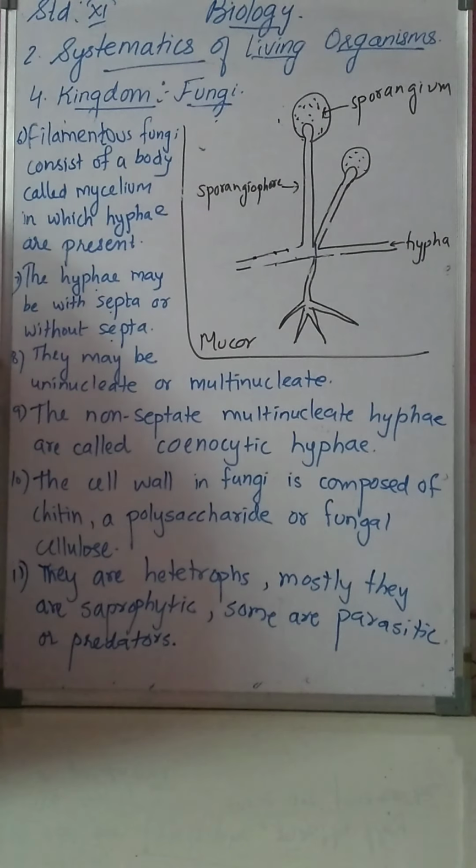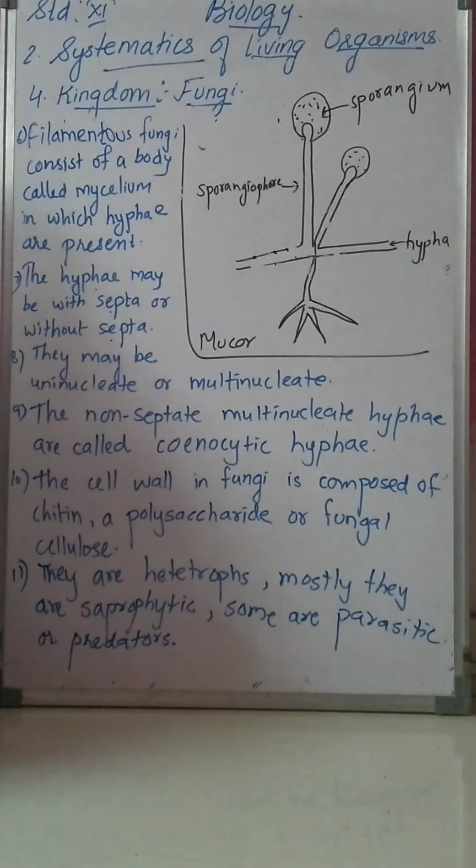Then some fungi are uninucleate, meaning a single nucleus is present, and some are multinucleate, meaning many nuclei are present.